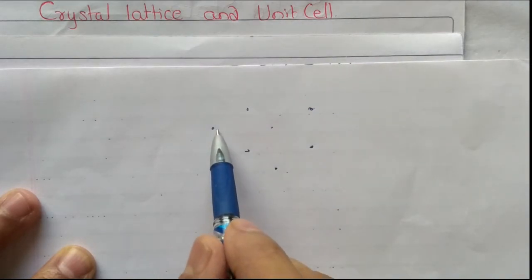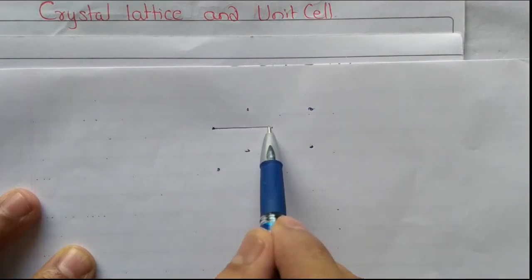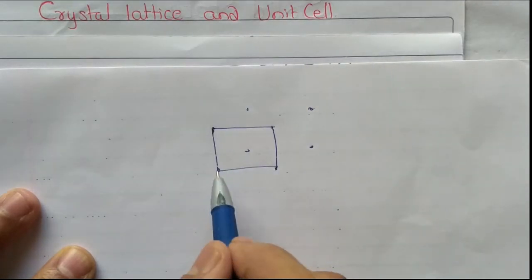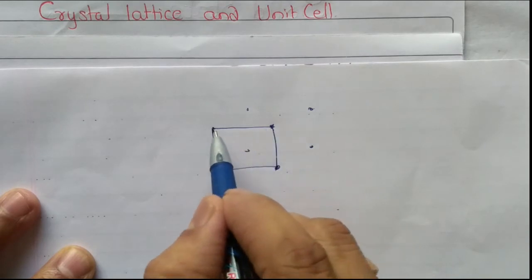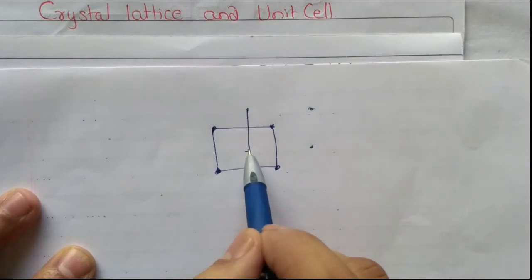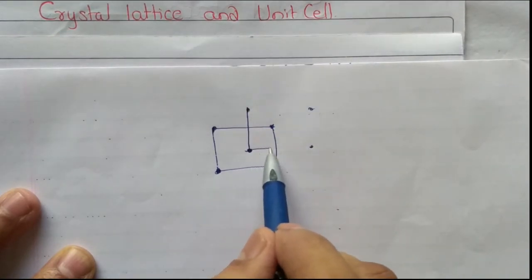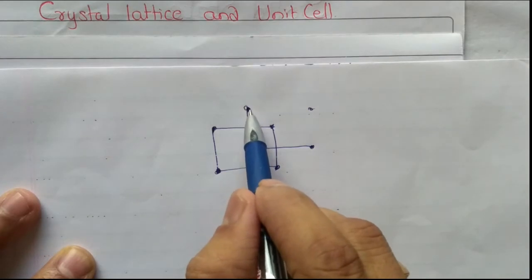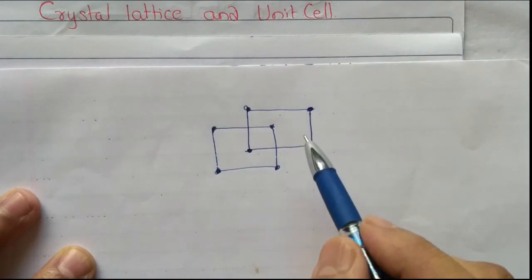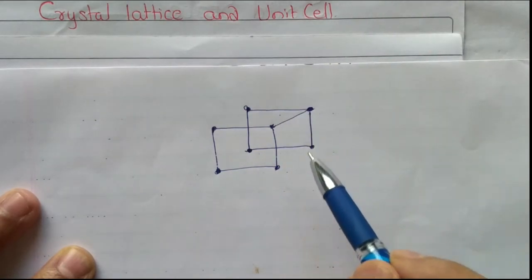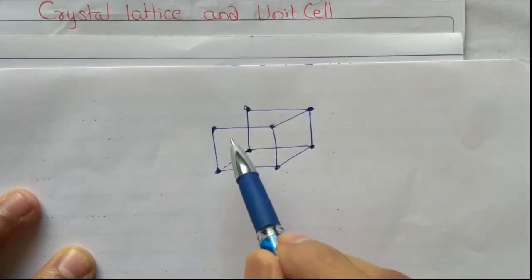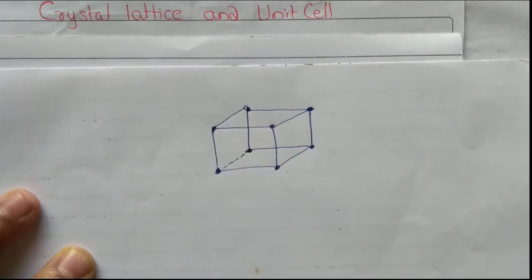Now if I join these points, this is one point, this is another point, here one point. Then I will join this, and this, and this. Now you got some idea. Again I will join this also. It is a three-dimensional picture, so I will draw this dotted line. Now you got that idea.